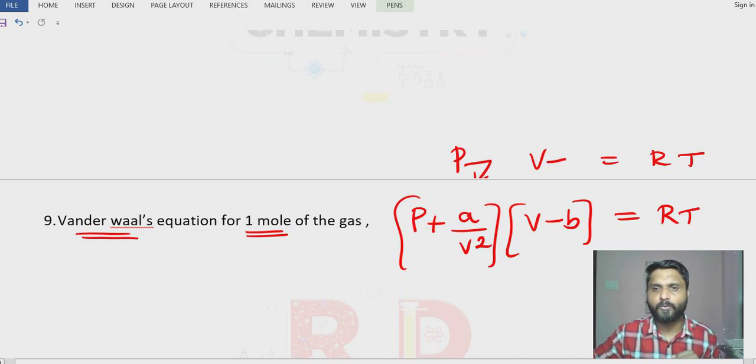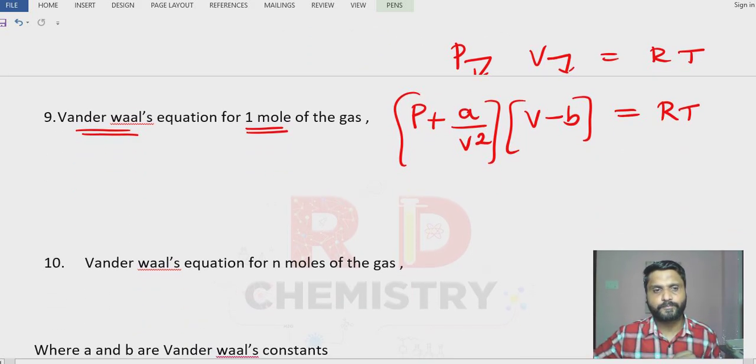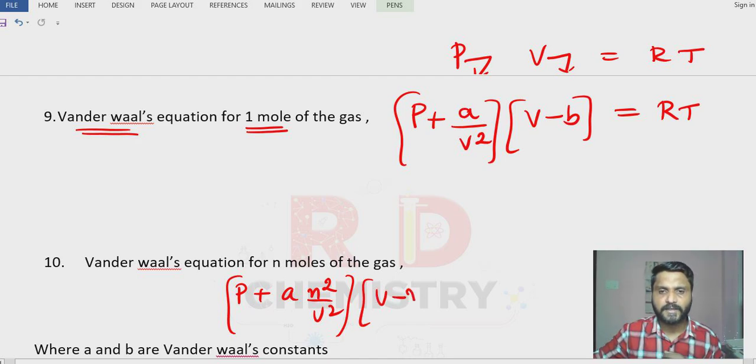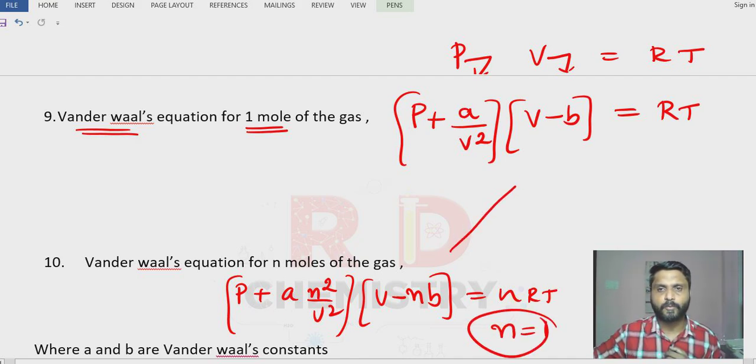Instead of only volume we have got V minus b. Okay. Now I'll go for n moles of the gas. For n moles of the gas we have (P + an²/V²)(V − nb) = nRT. Suppose you substitute n equal to 1 here, we'll get this equation back.